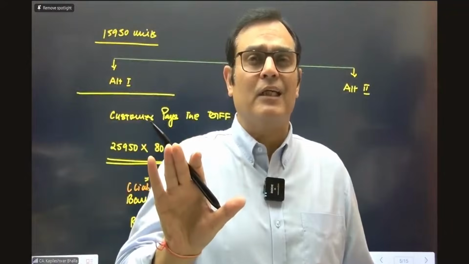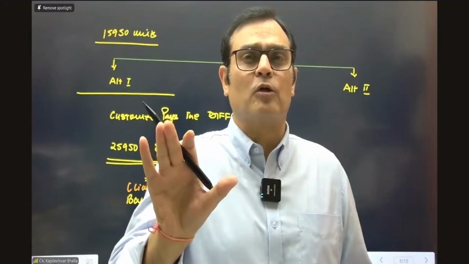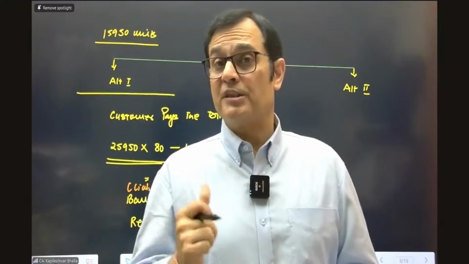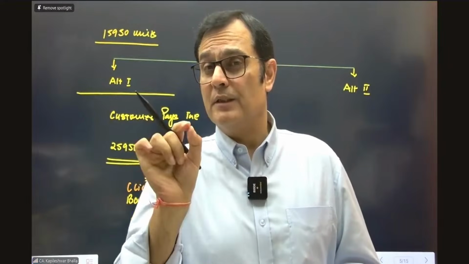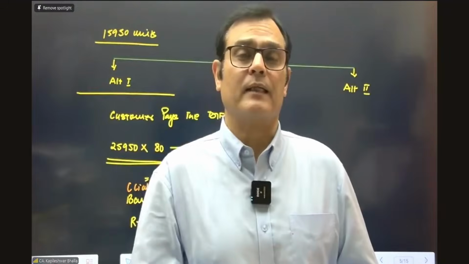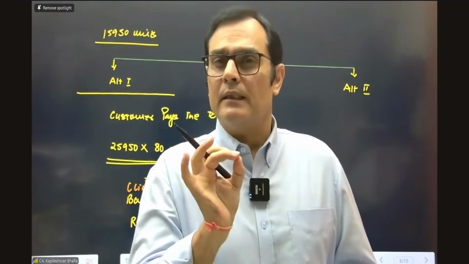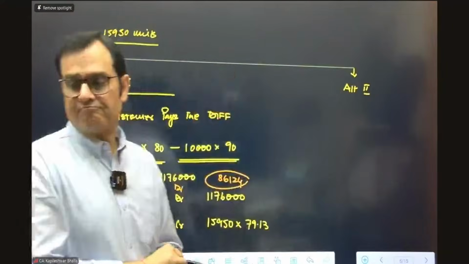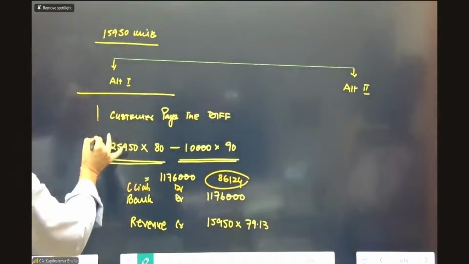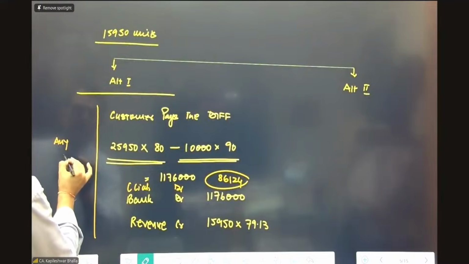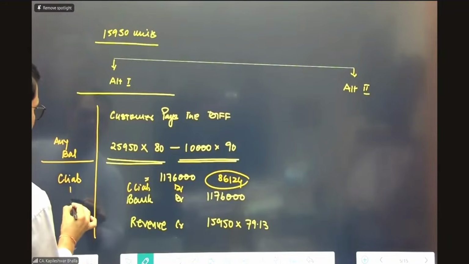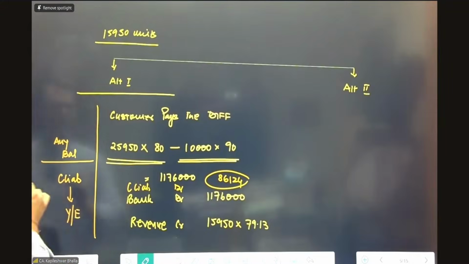Can I say at the end of the year, what will you do with that contract liability balance? Because you had a contract liability, you've adjusted some of it at this stage, but there is still some pending balance in the contract liability. Will that be, in this particular case, taken to revenue at the last stage? Correct. So we can say any balance which is there in the contract liability will be adjusted at year end, and you can record that money later.